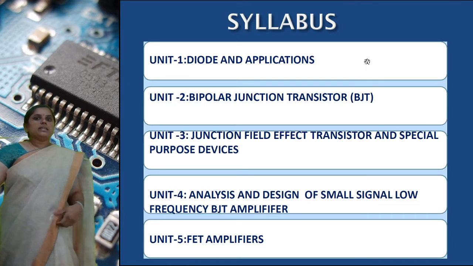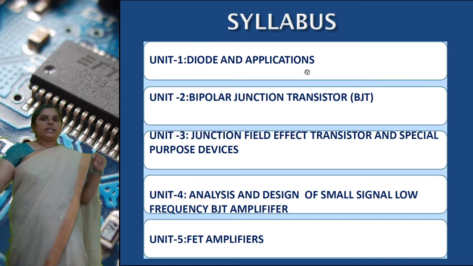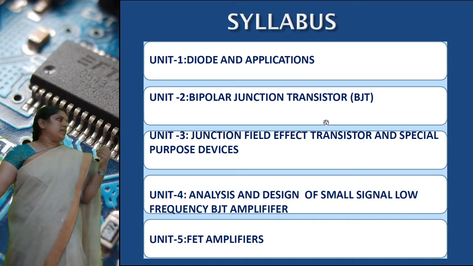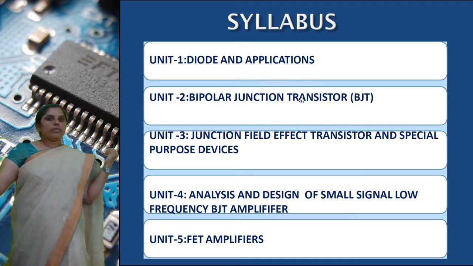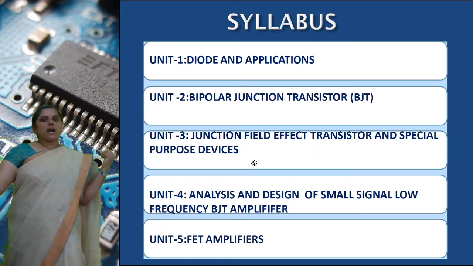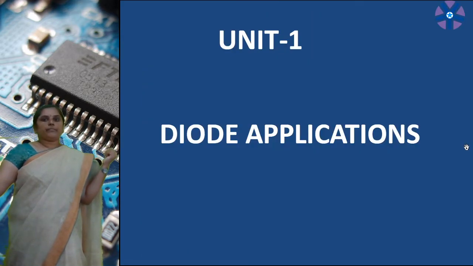And this is the syllabus. The first unit is diodes and applications. Next, one more component, BJT. The third unit is the FET component and special purpose devices like SCR, TRIAC and DIAC. The fourth unit is analysis and design of circuits using BJT, and the fifth unit is FET amplifiers.